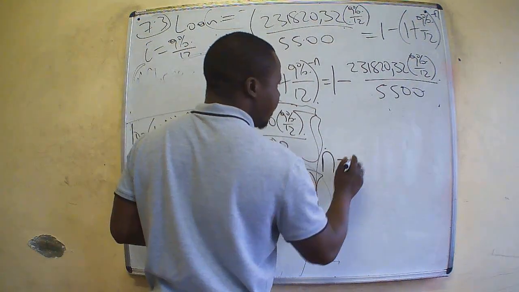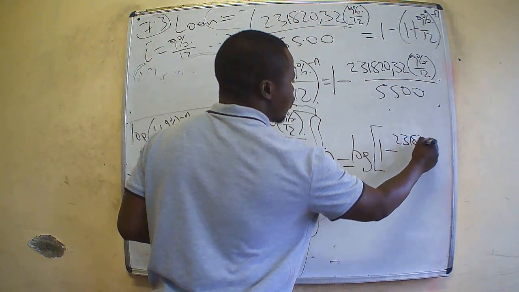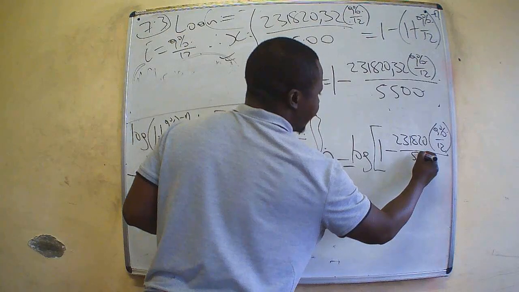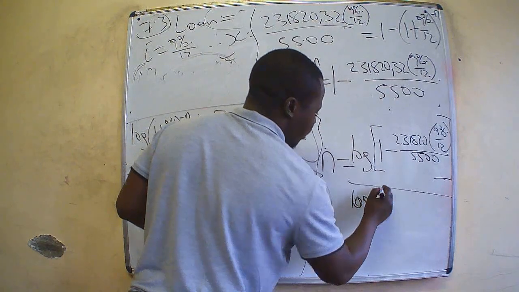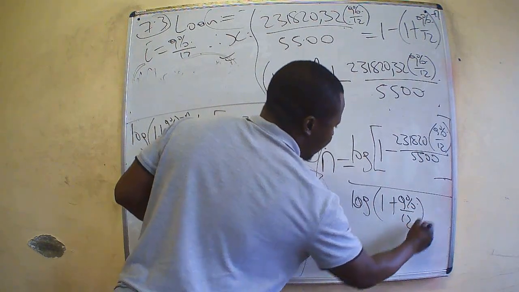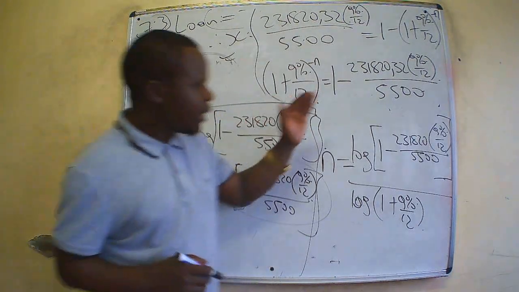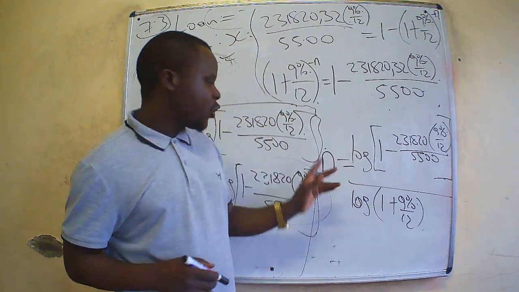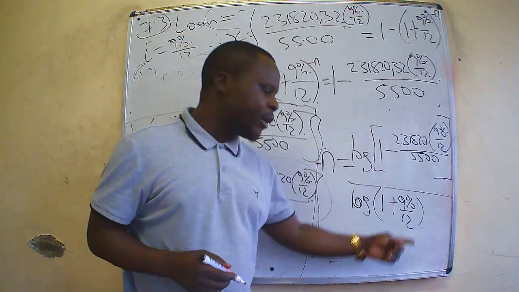So this is going to be logarithm of the unit 1 minus 231 820, 9% over 12 divided by 5.5, everything divided by logarithm of 1 plus 9% over 12. When you are punching a calculator, make sure that you understand that this is all your numerator divided by this denominator here. So negative n, remember, is still negative. Negative n is equal to logarithm of this divided by logarithm of this.